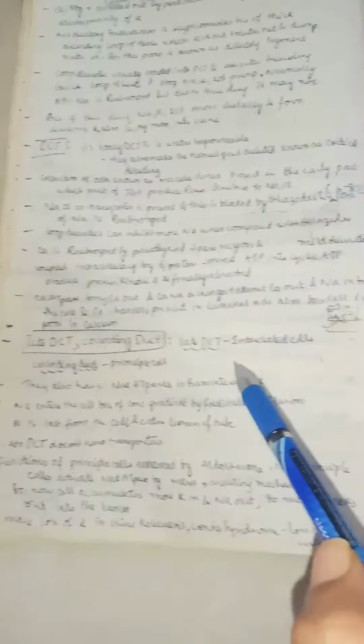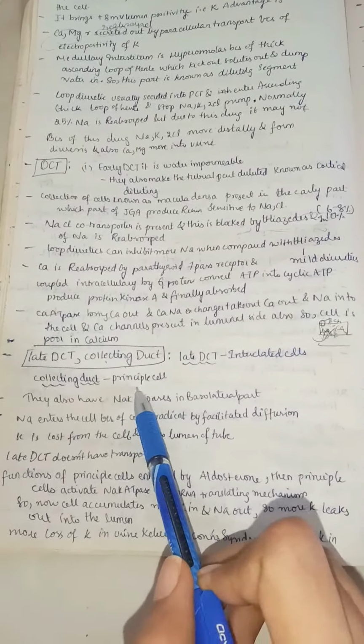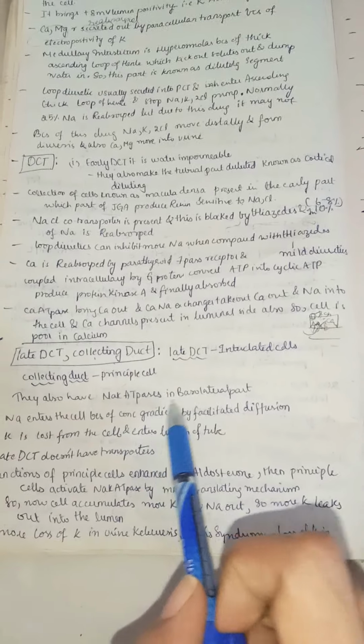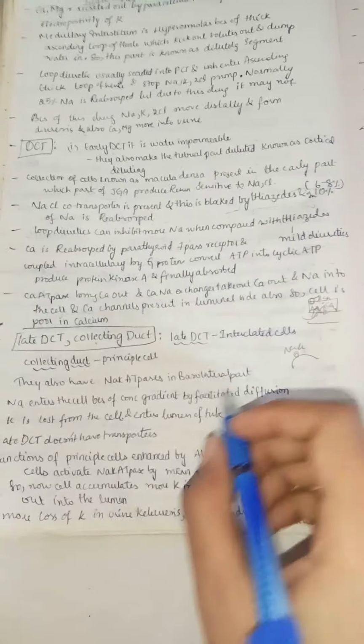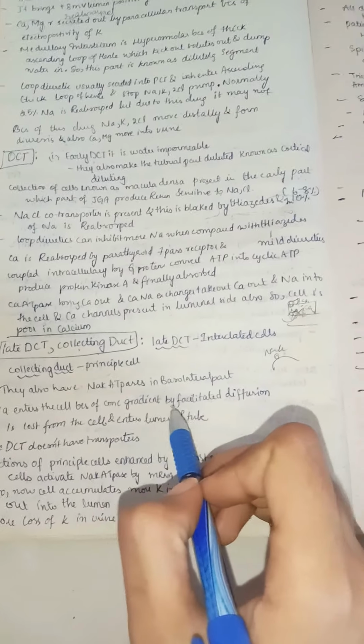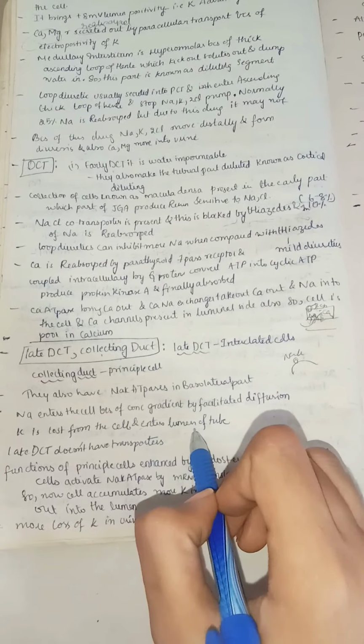Now let us see the late DCT and collecting duct. The late DCT has intercalated cells, and the collecting duct has principal cells. They also have sodium potassium ATPases in the basolateral part. Sodium enters the cell because of the concentration gradient by facilitated diffusion. Potassium is lost from the cell and enters the lumen of the tube.